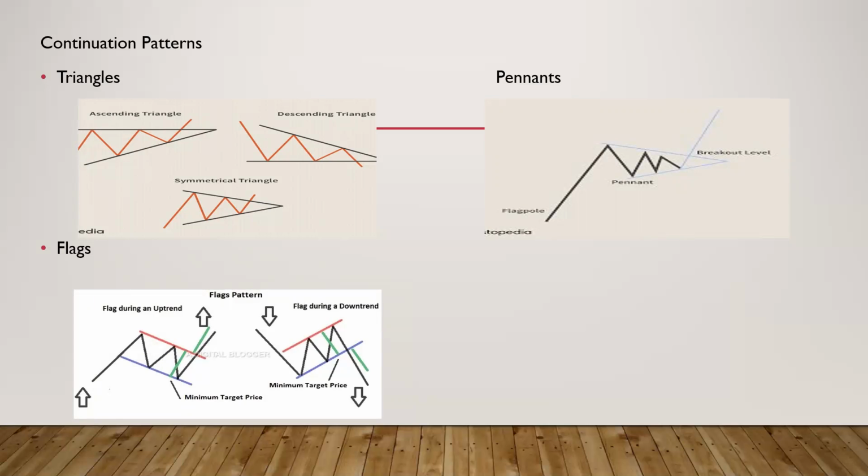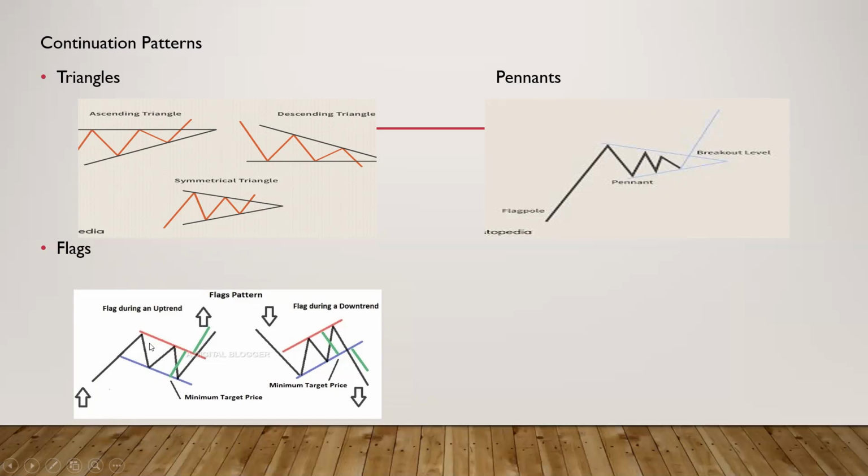There are three types of patterns: triangles, pennants, and flags. In a triangle, when we join the tops and bottoms together, we might get an ascending triangle in the case of a bullish market, a descending triangle in the case of a bearish market, and we can also get a symmetrical triangle. Now, pennants are similar to symmetrical triangles. So what is the difference between a triangle and a pennant? A pennant is for a short period of time, whereas triangles take into account the change in price for a number of years. A pennant could be for 2 weeks or a few days, but a triangle is calculated for a long period of time. That is the major difference between a triangle and a pennant.